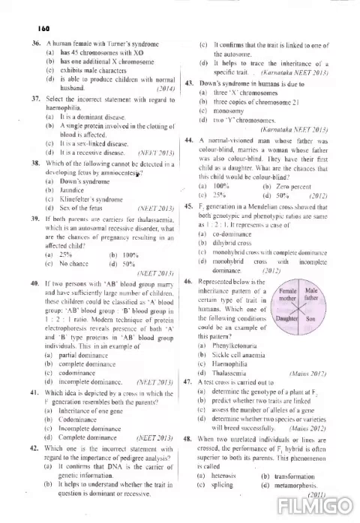Next question. If two parents with AB blood group marry and have a sufficiently large number of children, these children could be classified as A blood group, AB blood group, and B blood group in a 1:2:1 ratio. Modern technique of protein electrophoresis reveals the presence of both A and B type of proteins in AB blood group individuals. This is an example for... Okay, so this is a lengthy question, but the answer is very simple.